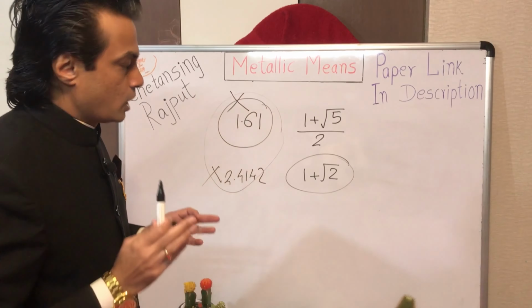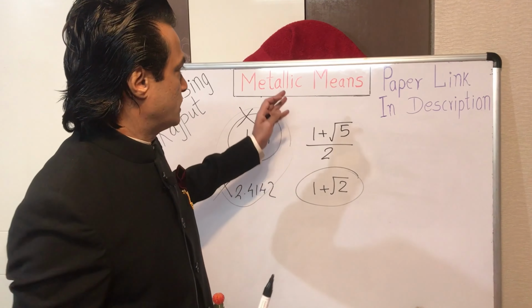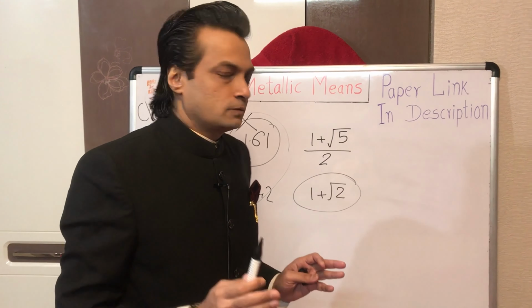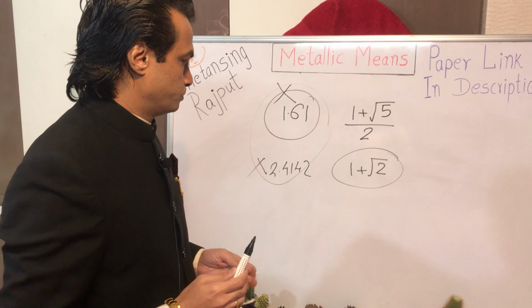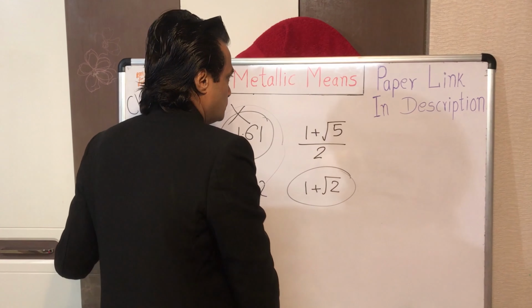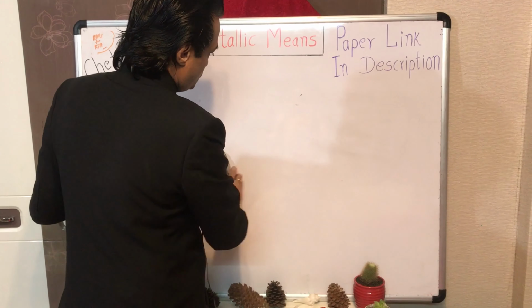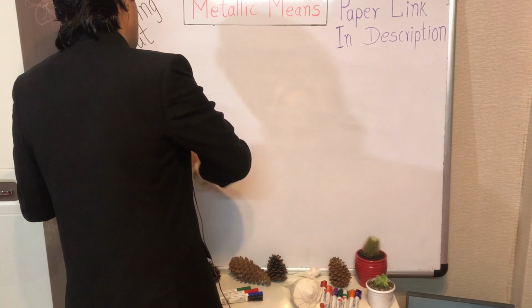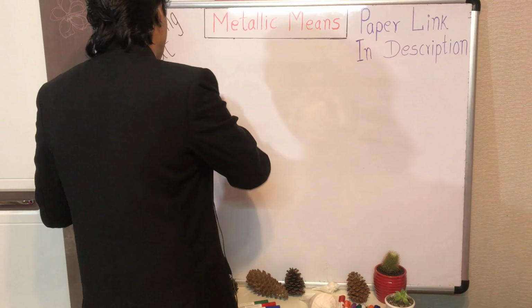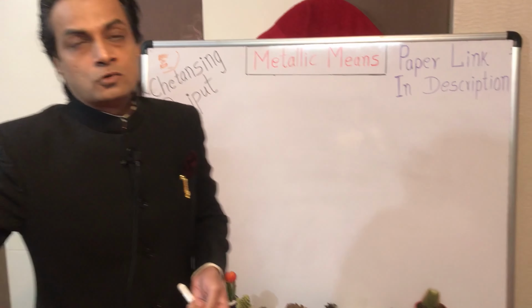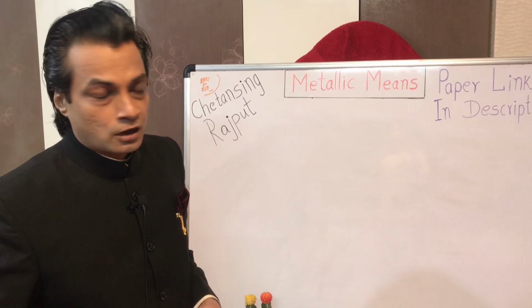And today we are going to discuss pure mathematics, the mathematics of metallic ratios, the accurate mathematical relationship between different metallic means, the formulae which are published in my recent work, whose paper link is given in the description. Before I elaborate those mathematical formulae, let's have a brief view of the mathematics and geometric characteristics of metallic ratios.